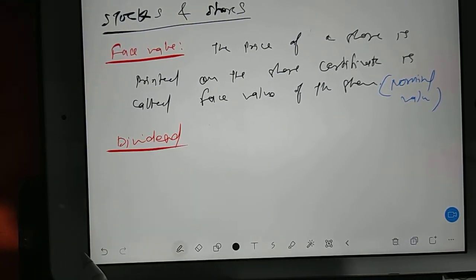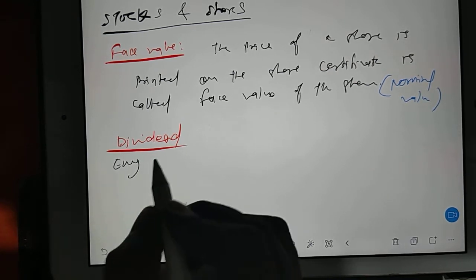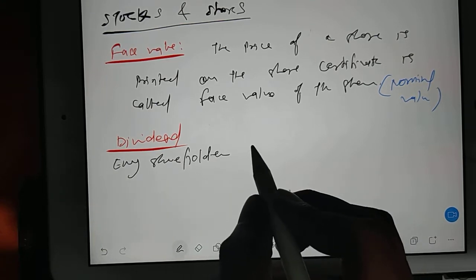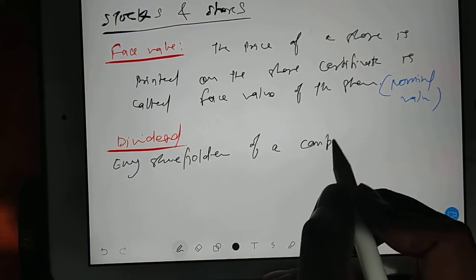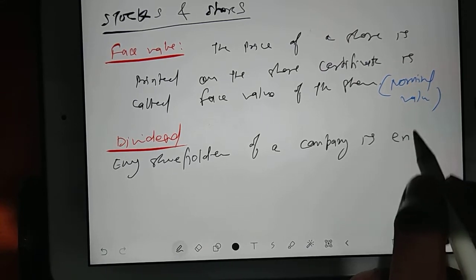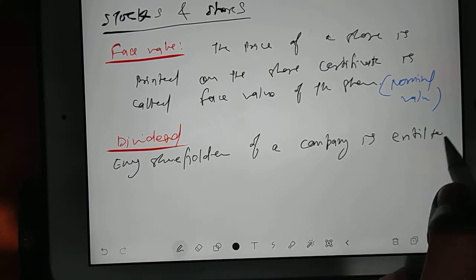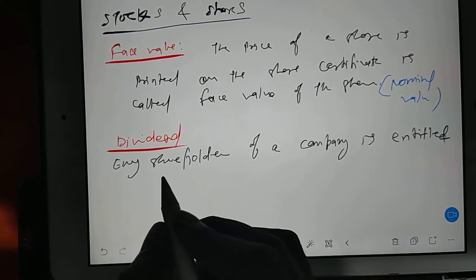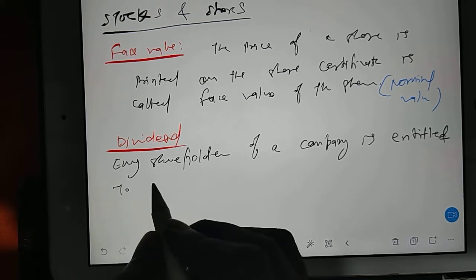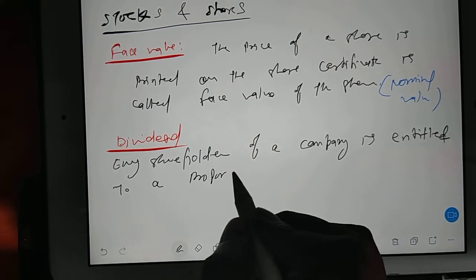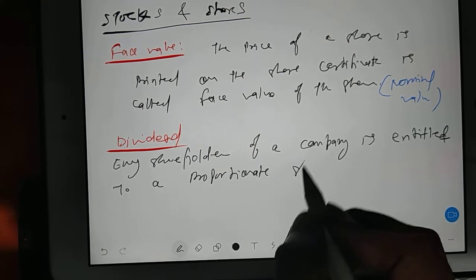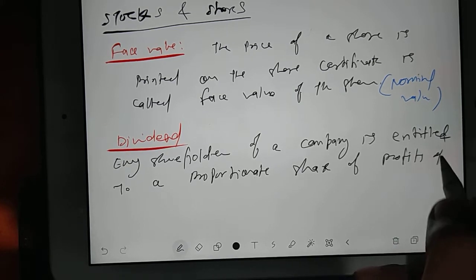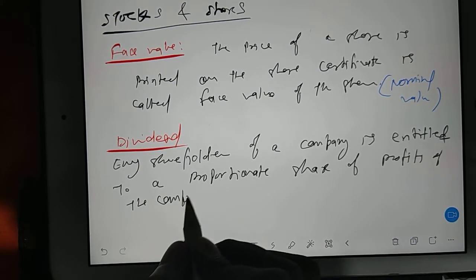Now there is something called dividend. What is dividend? Every shareholder of a company is entitled to a proportionate share of the profits of the company.